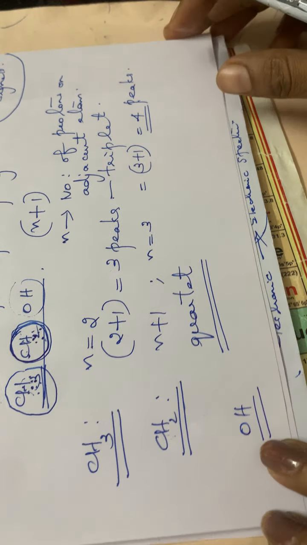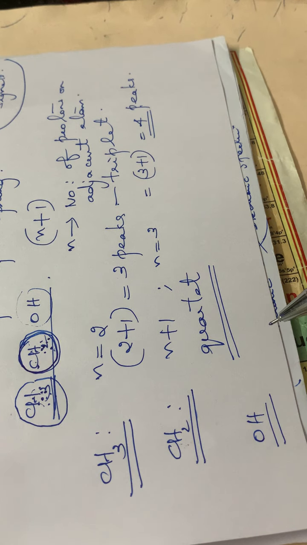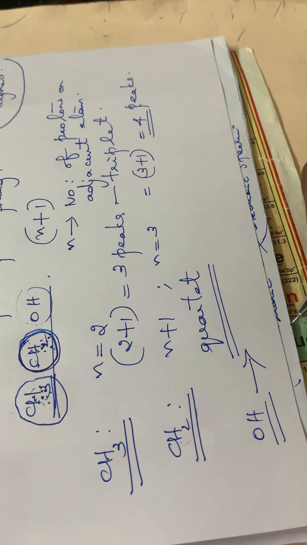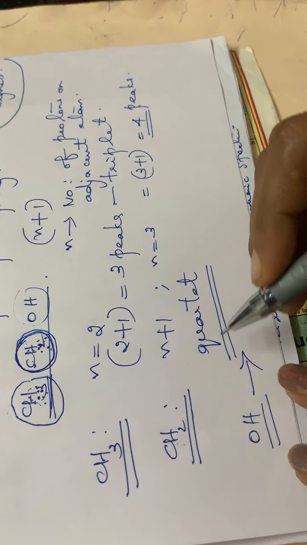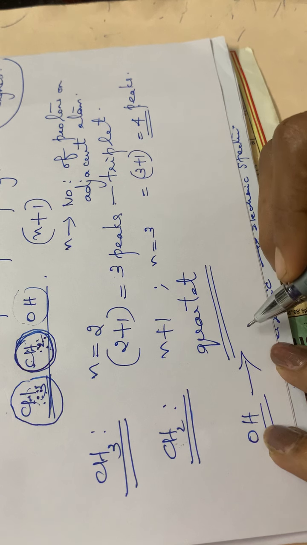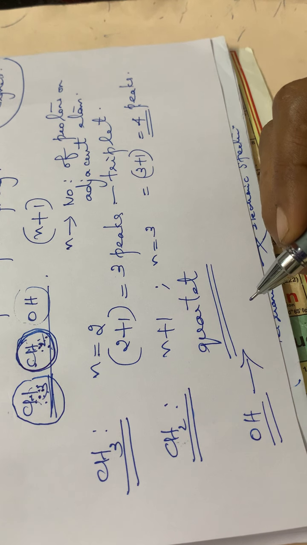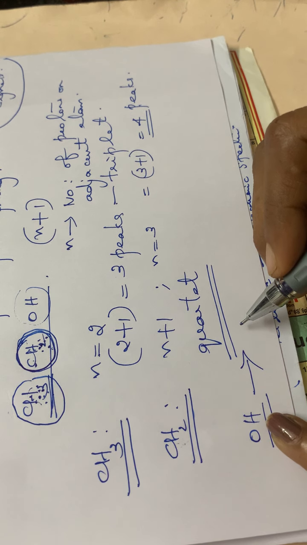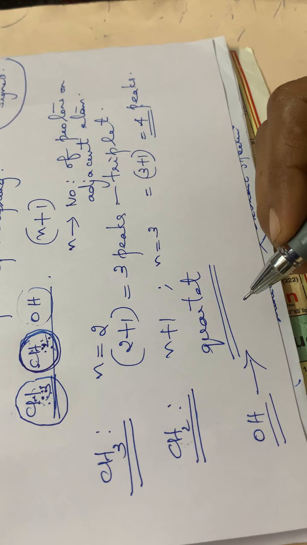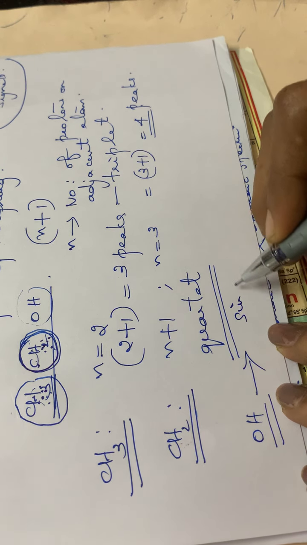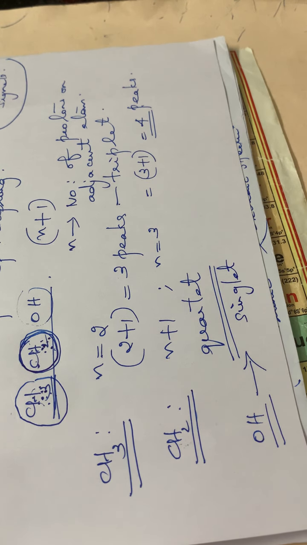And also in the case of the last one, the OH group, there will not be any further splitting, because this OH usually has rapid chemical exchange with other molecules. Therefore, normally in this case, OH will have only 1 peak. 1 peak means it will be a singlet.